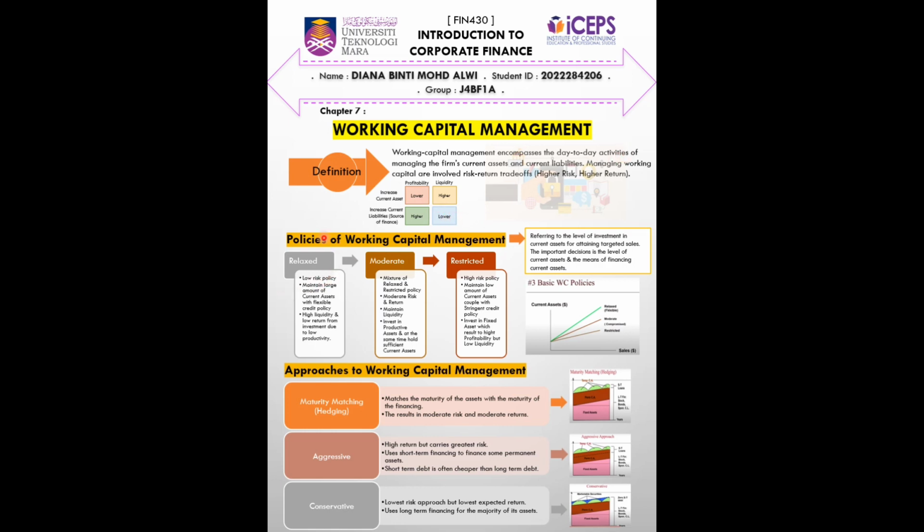The second topic is the policies of working capital management. The policies of working capital management refer to the level of investment in current assets for attaining targeted sales. The important decisions are the level of current assets and the means of financing current assets.